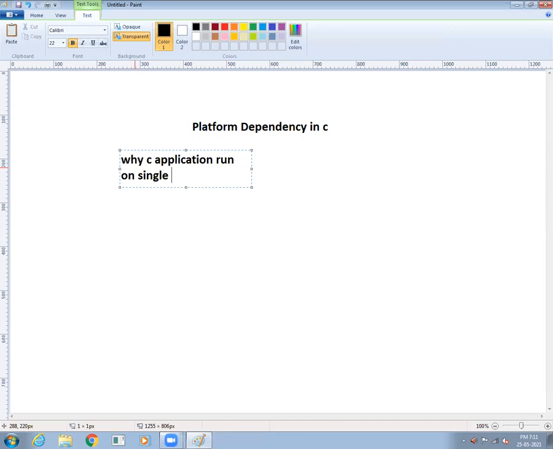So what is the concept? Why do C applications run on a single platform? This is our question.